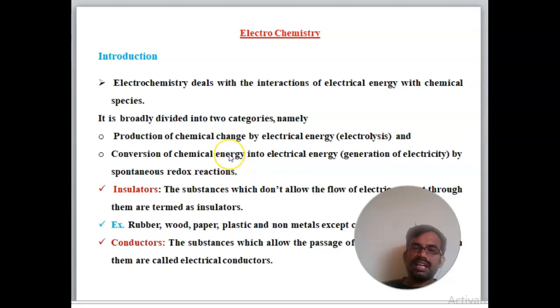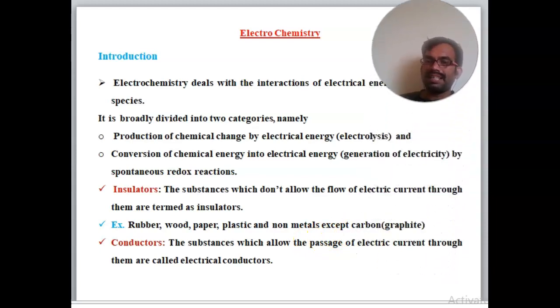Before we go into details about electrochemistry, we need to know some new terms, like what is an insulator and what is a conductor. These two words are very important. What is an insulator? The substance which does not allow the flow of electrical current through it is termed an insulator. For example, rubber, wood, paper, plastic and non-metals except carbon graphite. These are called insulators.